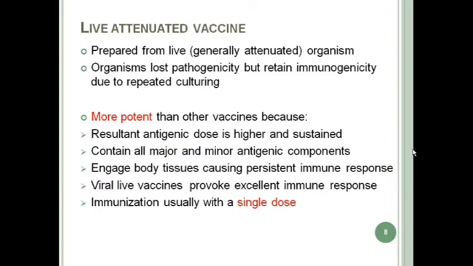For that reason, immunization with live attenuated vaccines usually requires a single dose. They do not usually require a booster dose, although there are some exceptions like oral polio vaccine, but usually live attenuated vaccines are given in a single dose. They do not require a booster dose. They are sufficient to produce immunity in a single dose, because their immunogenicity is higher and they are more potent.